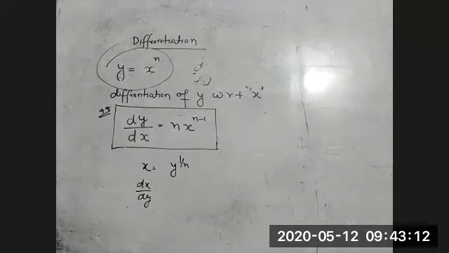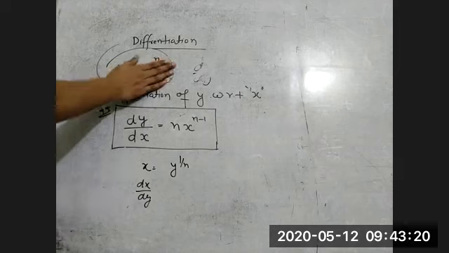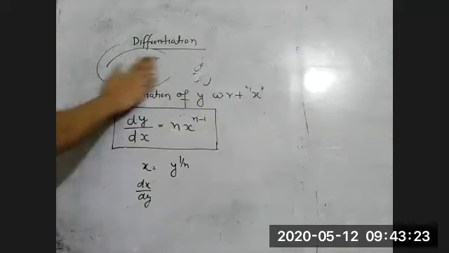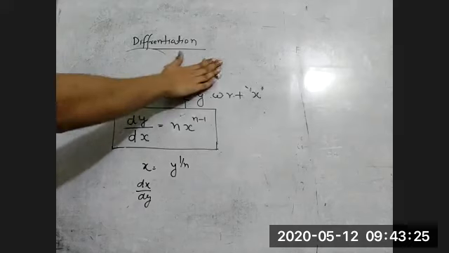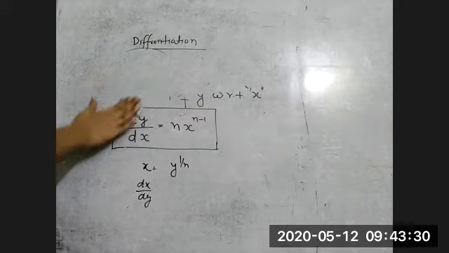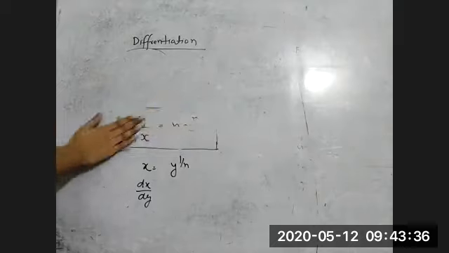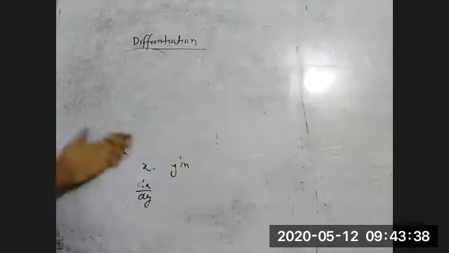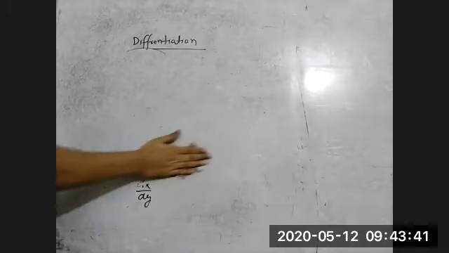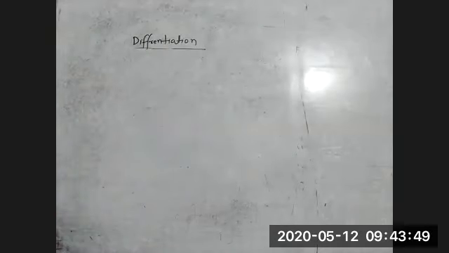Now we'll see some examples. And don't take this differentiation lightly, because I know some students think it is part of mathematics, so when physics starts, then we'll do it. But you don't know, 70% of physics depends on differentiation and integration. Whatever formula we use, in the derivation of that formula we use differentiation and integration, even in some numericals also, and especially for competitive exams. So this is very important. So don't take it lightly. Okay.